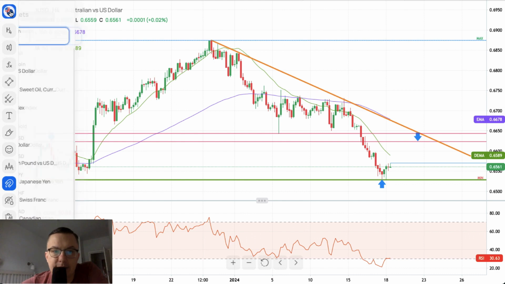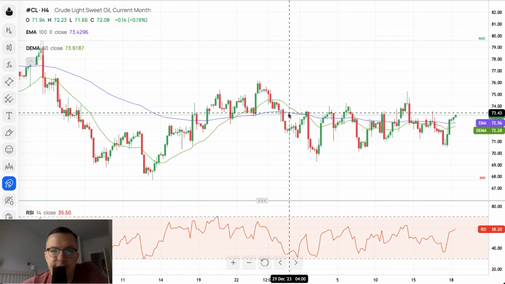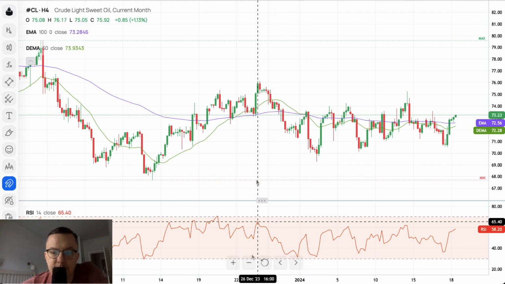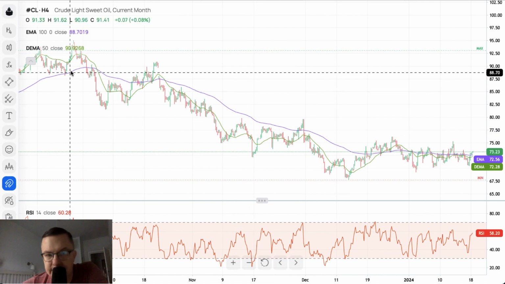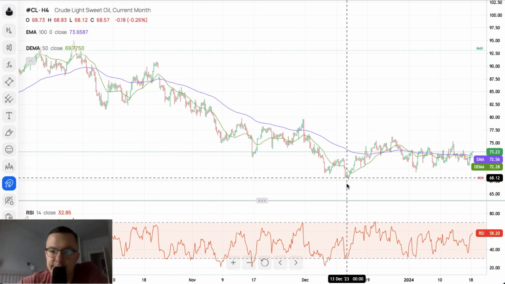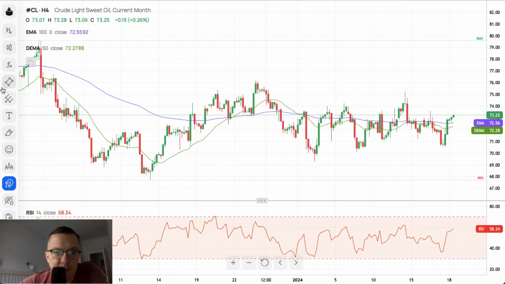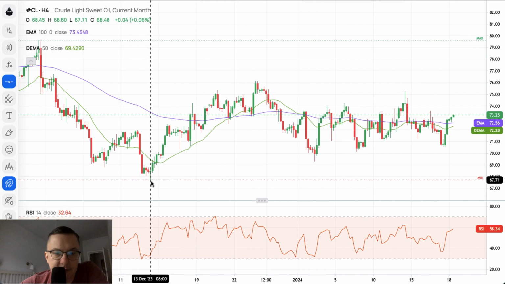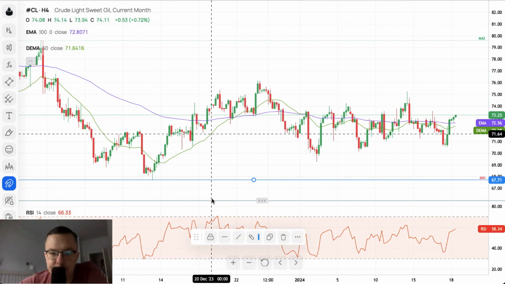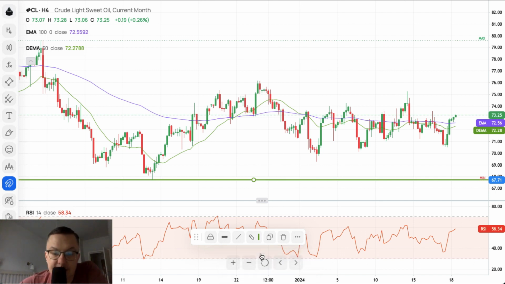And I guess that we should take a look at the crude oil, because just recently we got this crude oil data, and as you can see in the background on the 4-hour chart, there is a downtrend, and now we got the period of the consolidation. So let's just take a look at this period of the consolidation. Here we got the technical support located at 67.71, of course. So that's the technical support.